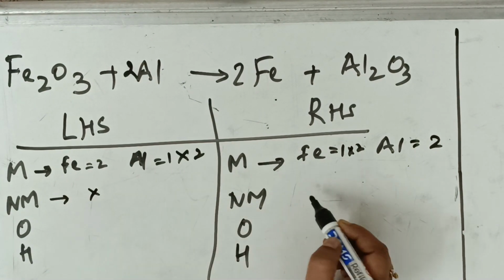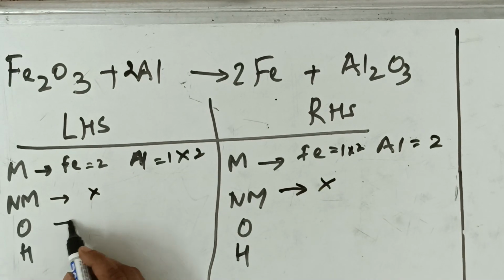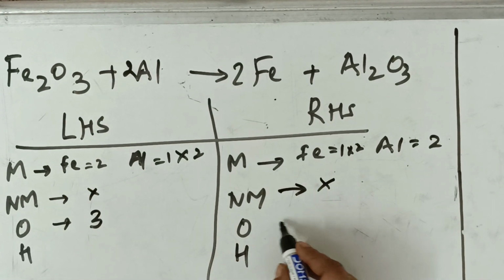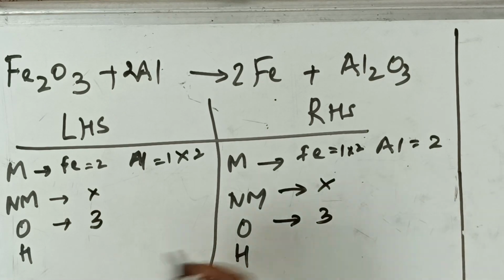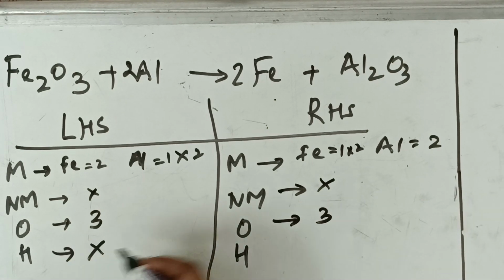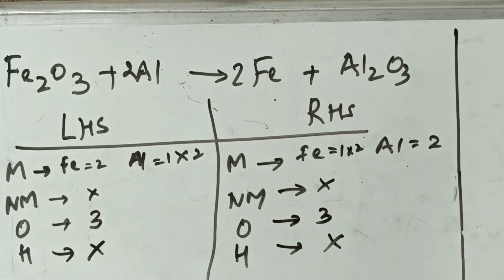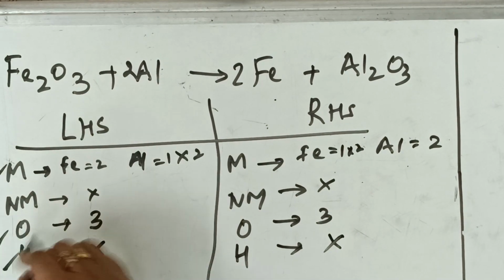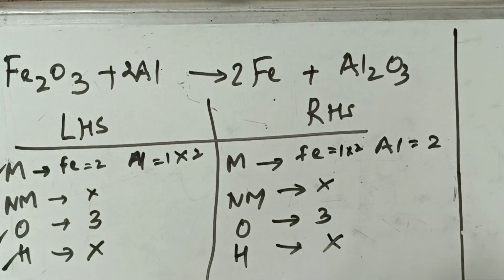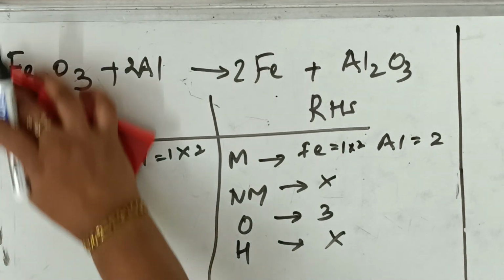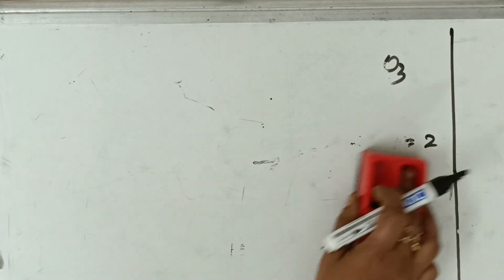Any non-metal is there? No non-metal. Oxygen atom, how many are there? 3. Here how many oxygen atoms are there? 3. Balanced. Any hydrogen is there? Not there. Any hydrogen is there? Not there. Simple. Done, isn't it? No confusion at all. Only concept, I have to follow this sequence. Let's go to the next balancing and understand the concept of what it is.